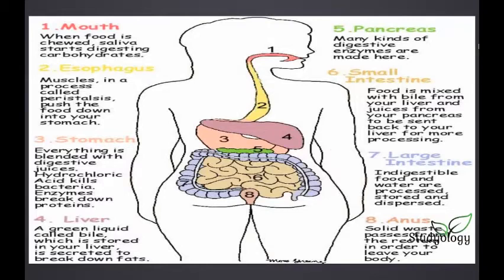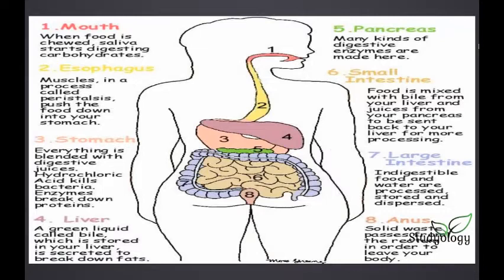All the food is mixed in the liver with the bile juice, and what happens is that the pancreas is the organ that makes many other kinds of digestive enzymes. So what happens? The pancreas sends back more of these enzymes for more processing of bile into the liver.